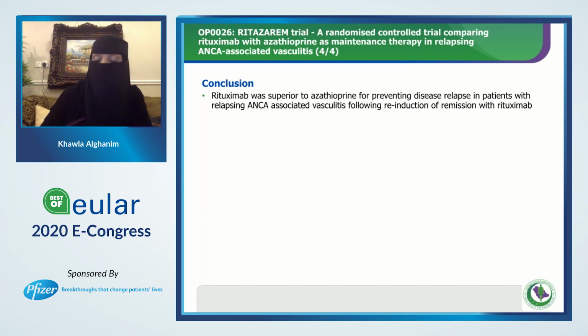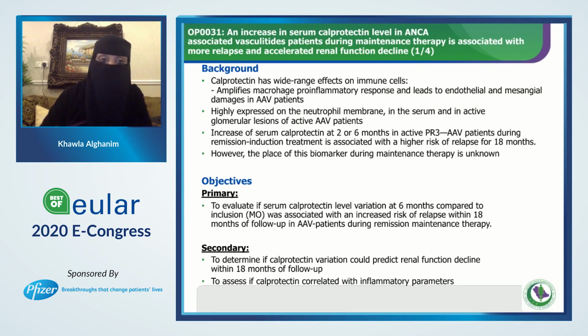Now I will move to the last study in my presentation, which sounds really beautiful to me. An increase in serum calprotectin level in ANCA-associated vasculitis patients during maintenance therapy is associated with more relapse and accelerated renal function decline. As we know, calprotectin is a protein produced from macrophages and neutrophils.